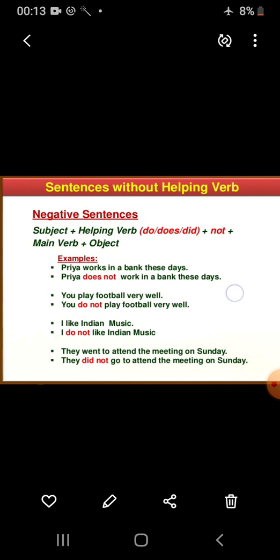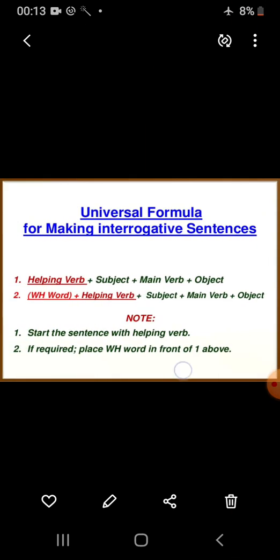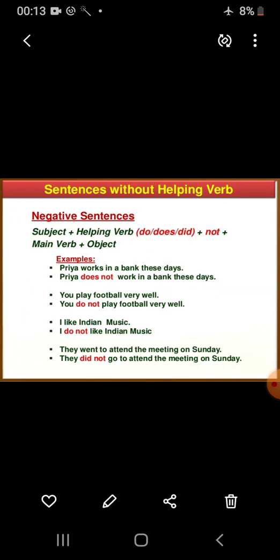They did not go to attend the meeting on Sunday. One more thing, while converting affirmative to negative, verb will remain in the first form. So these are the things you need to remember for converting affirmative to negative sentences.